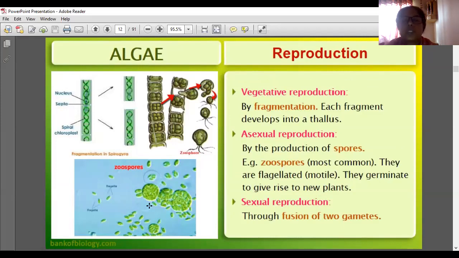So vegetative reproduction is by fragmentation, and asexual reproduction is by formation of zoospores, which move by flagella. So reproduction is understood: vegetative, asexual and sexual.